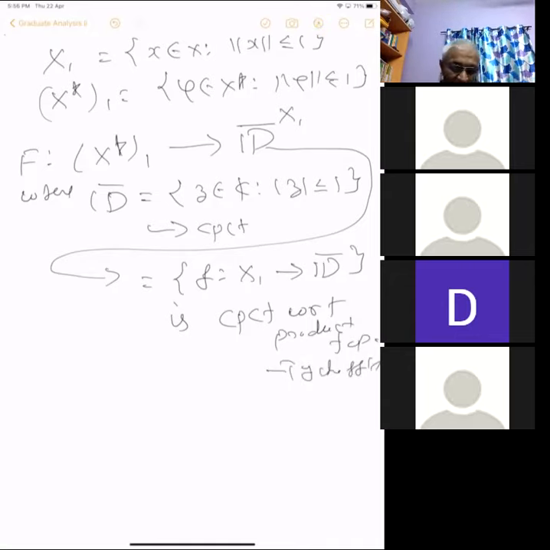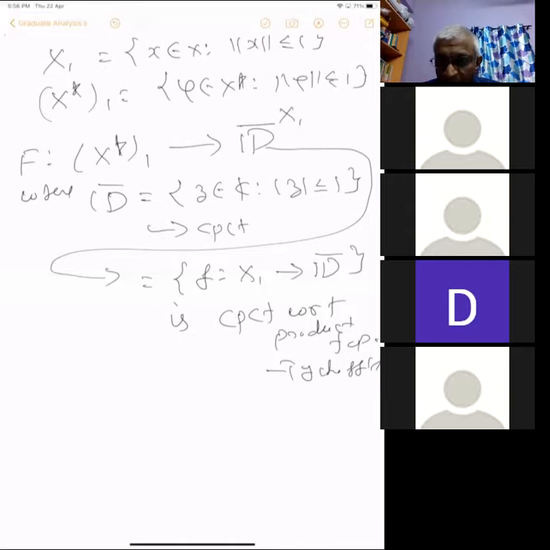So we have defined a map F from the unit ball of the dual space to this product space. This space is compact with respect to the product topology. Now we just have to prove that this map is 1-1 and continuous. Then it will follow that X star 1 is homeomorphic to its range, and we just have to prove the range is closed in that.